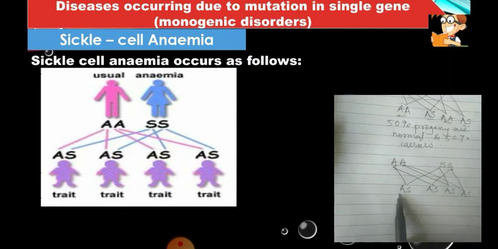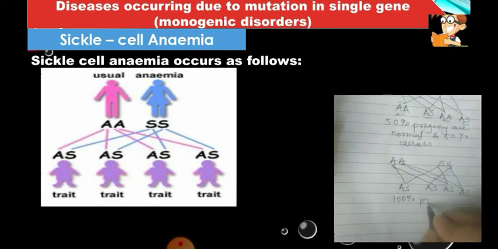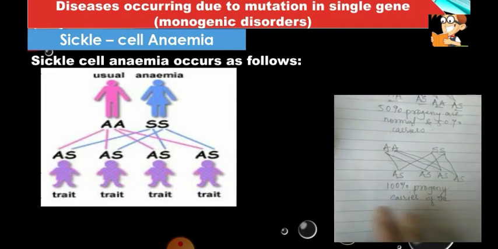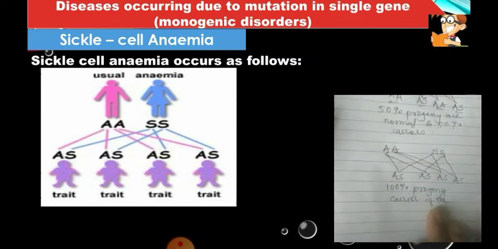We are getting 100% of the progeny as carriers of the disease. If one of them is a sufferer and the other is a normal person, then 100% of the progeny will be carriers of the disease sickle cell anemia.